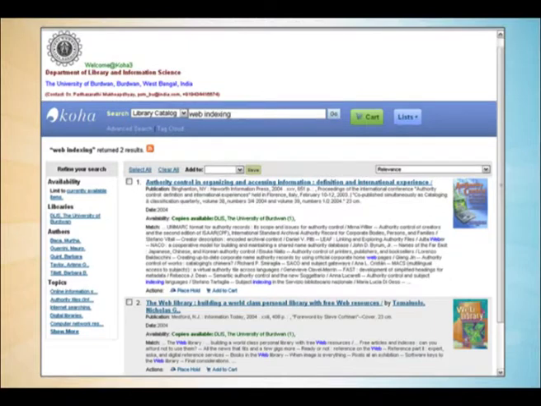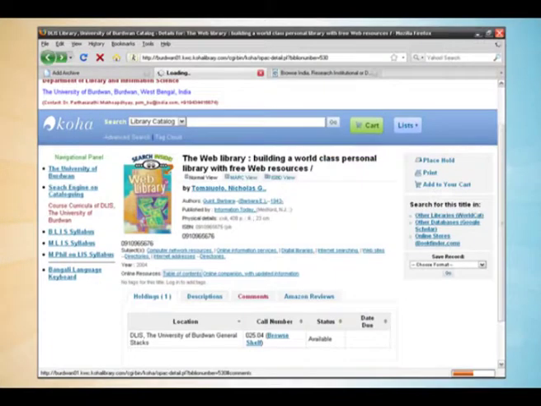Now another thing I am trying to show you is how this can be utilized to generate different other kinds of smart services. Say for example, here I am searching by the term web indexing. So it will display the book, the cover page image is coming from Amazon, the table of contents service is coming from the Library of Congress. So it means I entered only a few MARC data related to this book: title, creator, ISBN, etc.